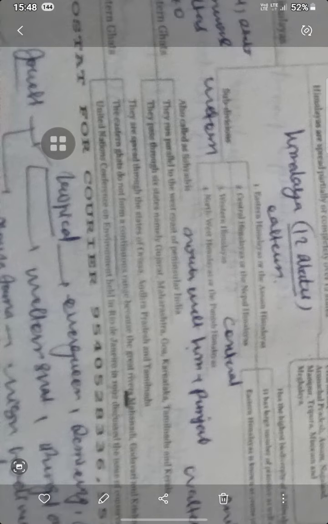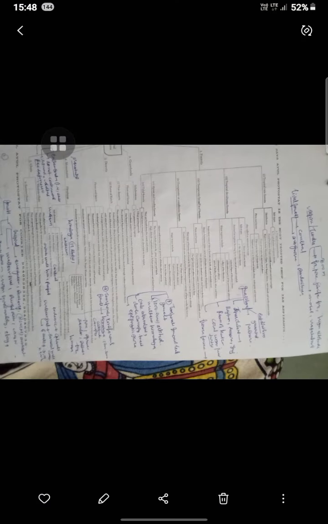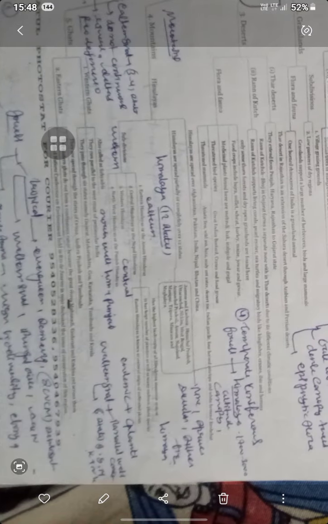The Eastern Ghats spread through the states of Odisha, Andhra Pradesh, and Tamil Nadu. The Eastern Ghats form a continuous range, and these are the Mahanadi, Godavari, and Krishna rivers we can see here. The United Nations Conference on Environment held in Rio de Janeiro talked about the conservation of this region. This Himalaya region has temperate coniferous forest and is endemic to the Himalaya. Then there are the Western Ghats, where we can find the highest rainfall.